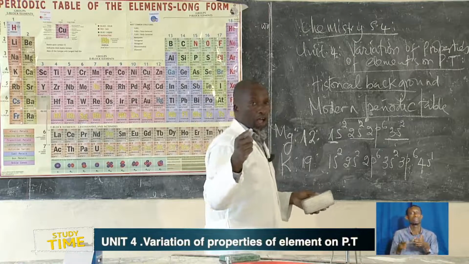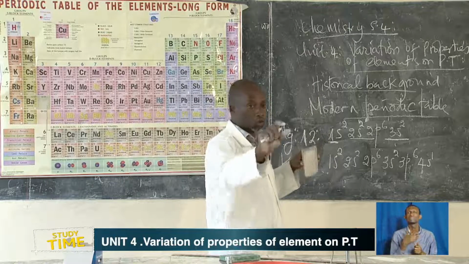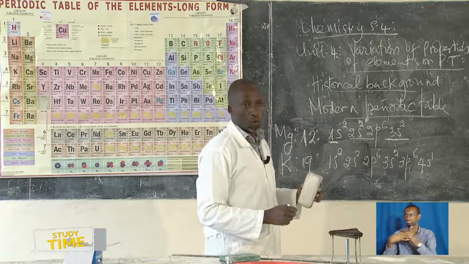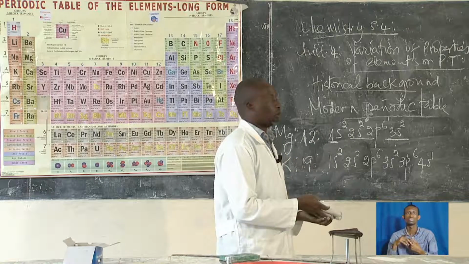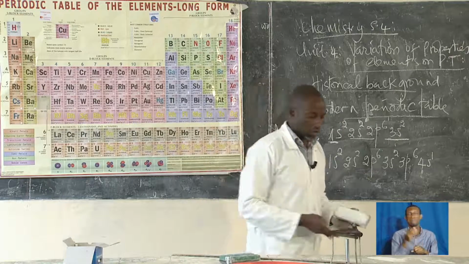But before I leave, I would like you to take note of this homework and see whether you can answer these questions.